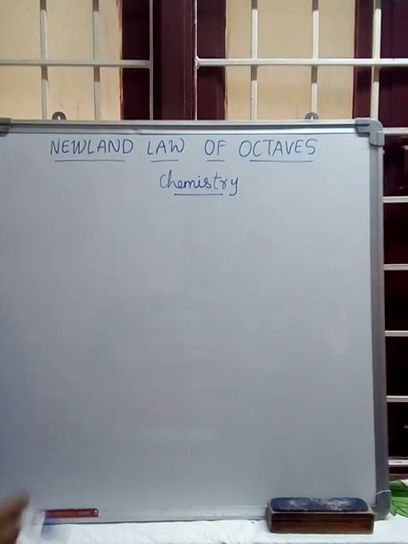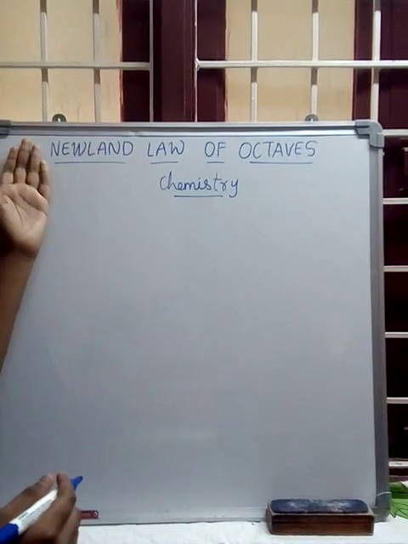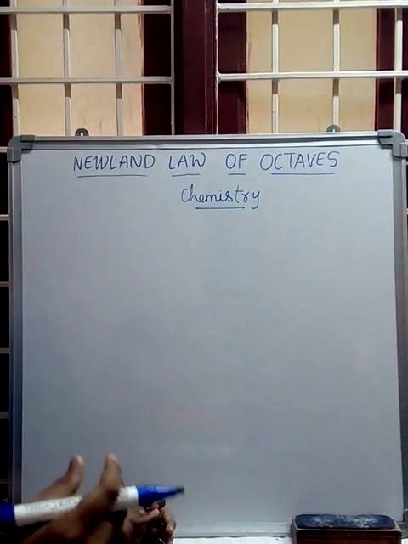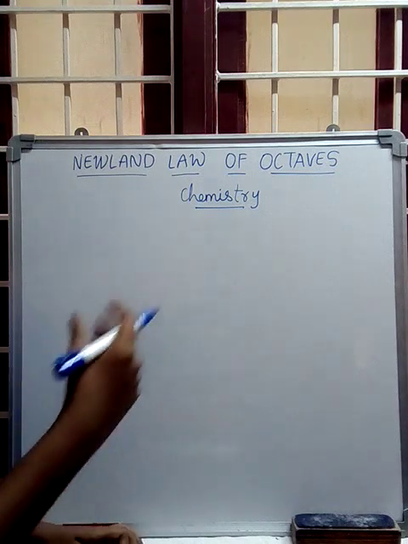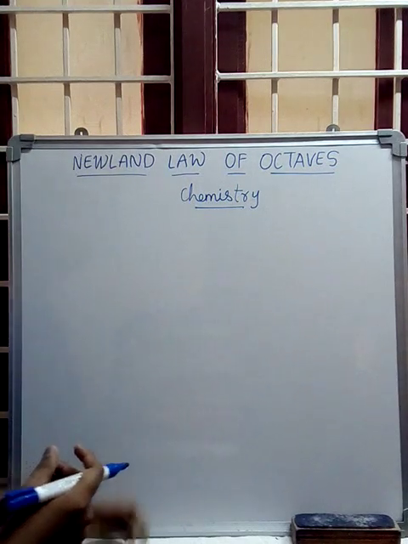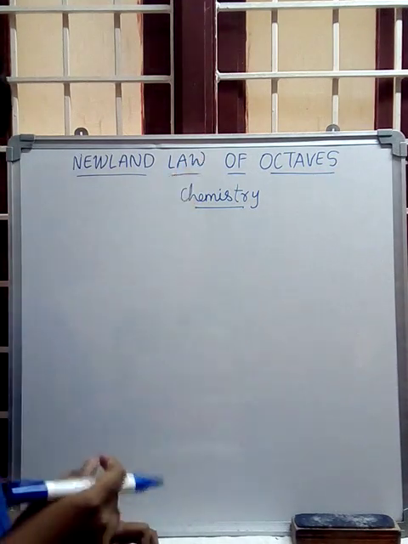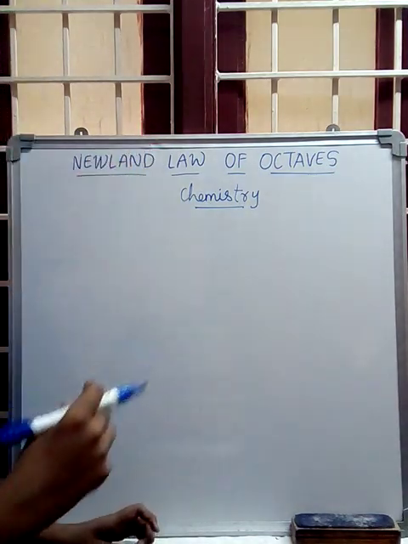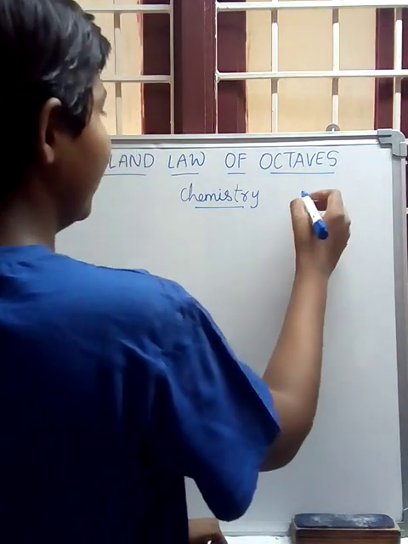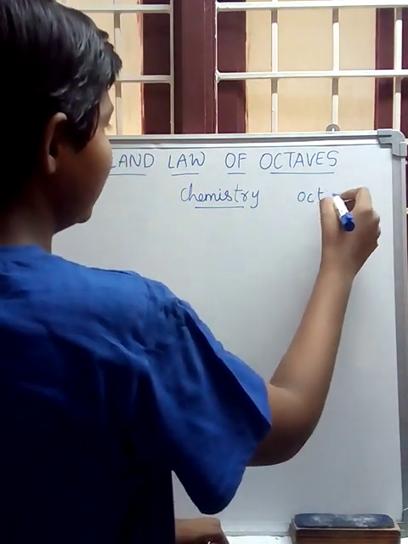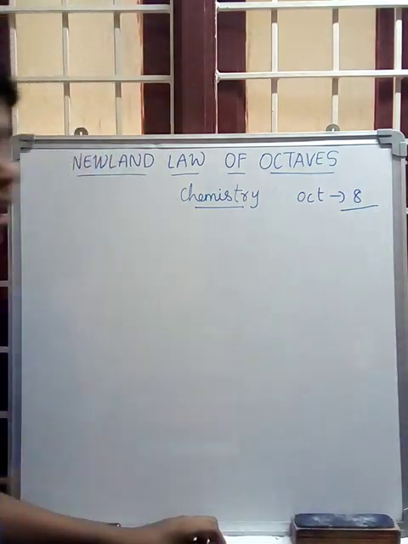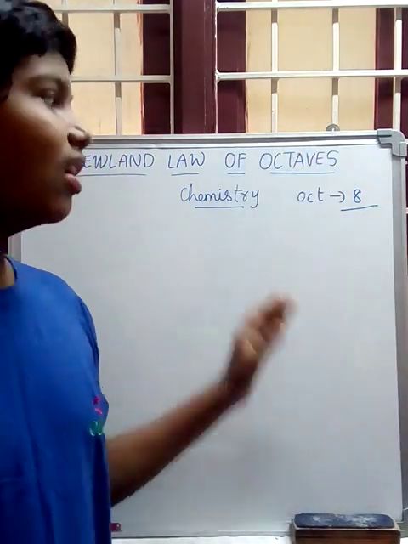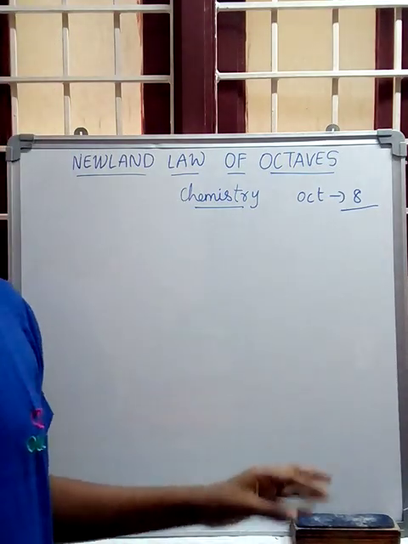Newland is a scientist who modified some of Dobereiner's periodic table. He proposed the law of octaves. He proposed a law over the periodic table, Newland's law of octaves. Here, oct means 8. Newland's law of octaves means he proposed that every eighth element is similar.